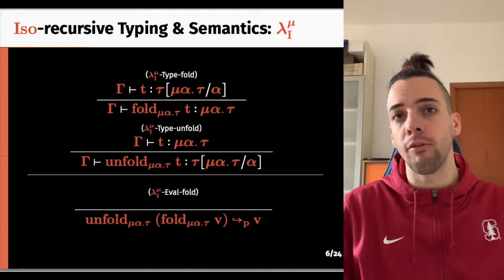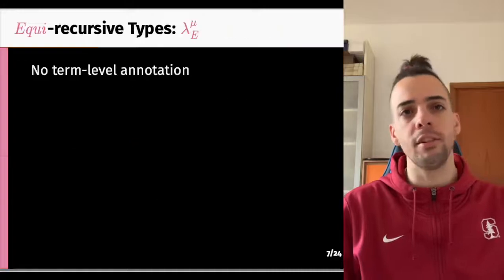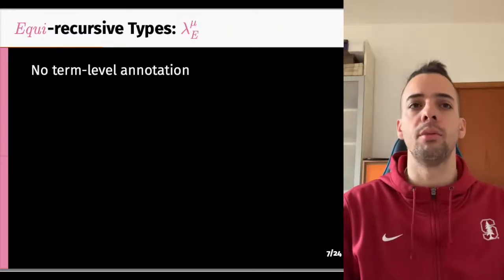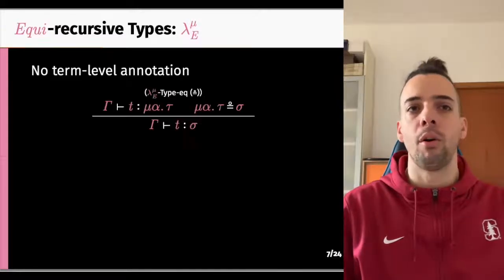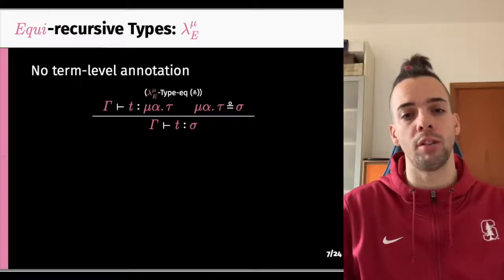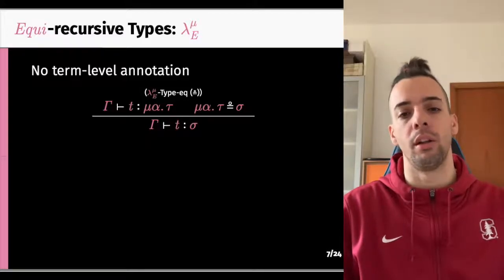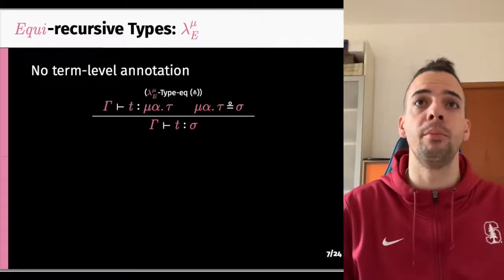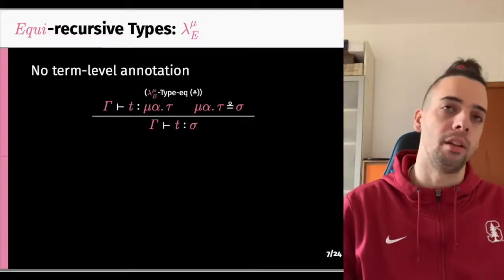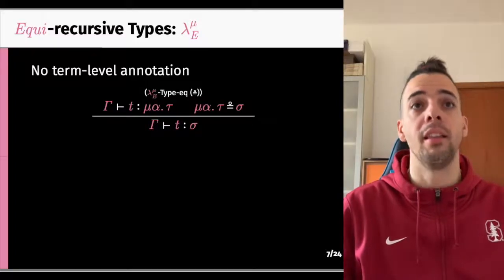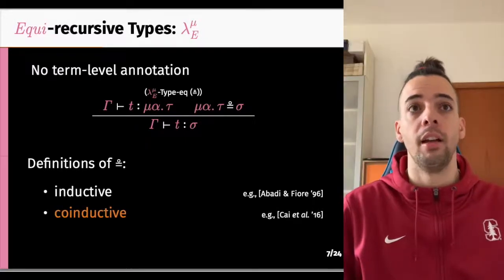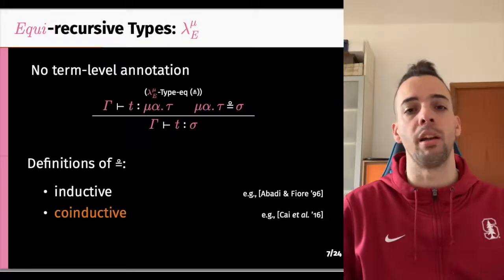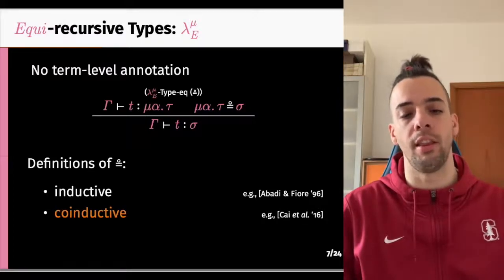Semantically, the fold and unfold annotations cancel out. The first answer to the previous question gives birth to equi-recursive types, which have no need for any term level annotation, but rather they rely on an additional judgment that introduces type equality. There have been different formulations of type equality, both inductive and co-inductive, and in this work we focus on the latter. The reason, as we'll see later, is that the language expressiveness question is made much more interesting by having coinductive derivations in the language.